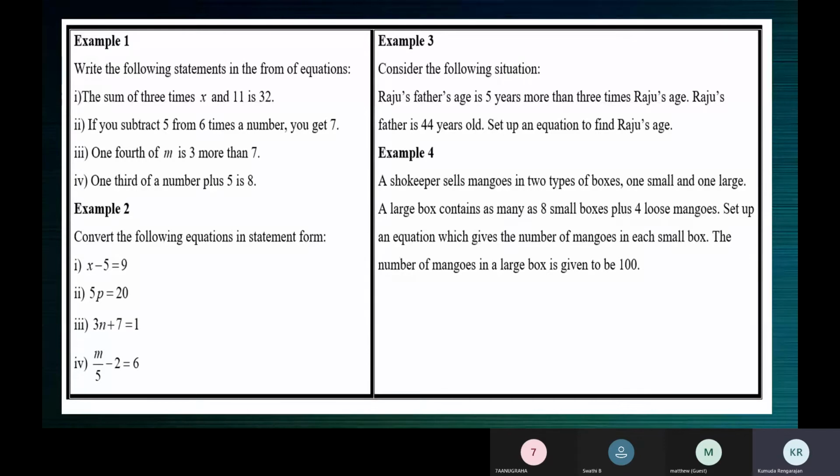It's very simple. Just listen to me carefully. A's age is more than B's age by 5. Who's elder? A's age is more, so A is elder. That means A minus B is equal to 5, that is A's age minus B's age is equal to 5. Correct?